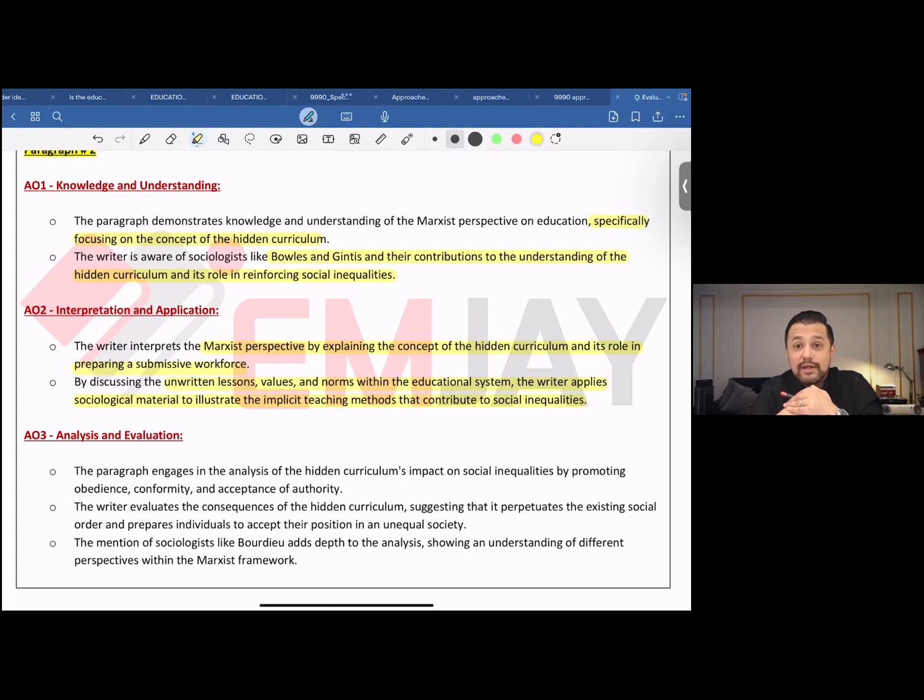You do get this when I say understanding how these assessment objectives work would help you understand the marking mechanism better, which would again give you an upper edge over other students, or which would again help you score better. Now, the third part, that is AO3, analysis and evaluation.